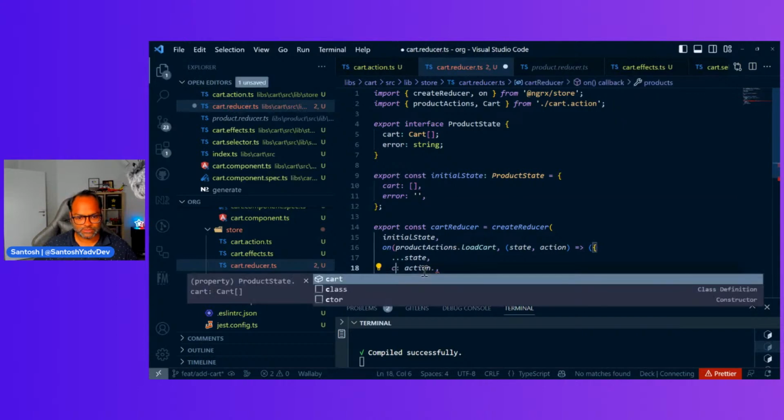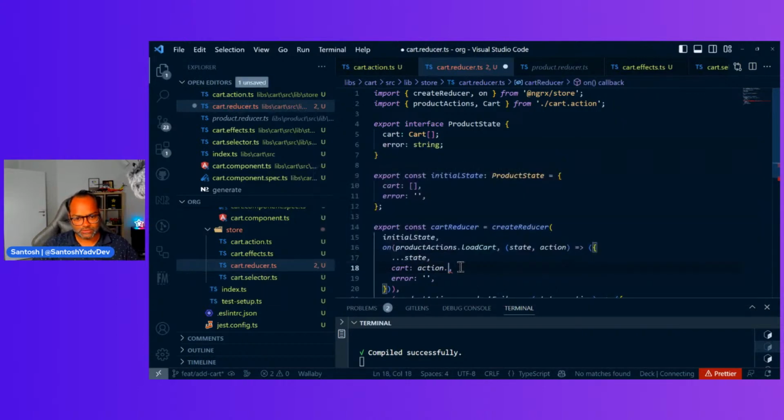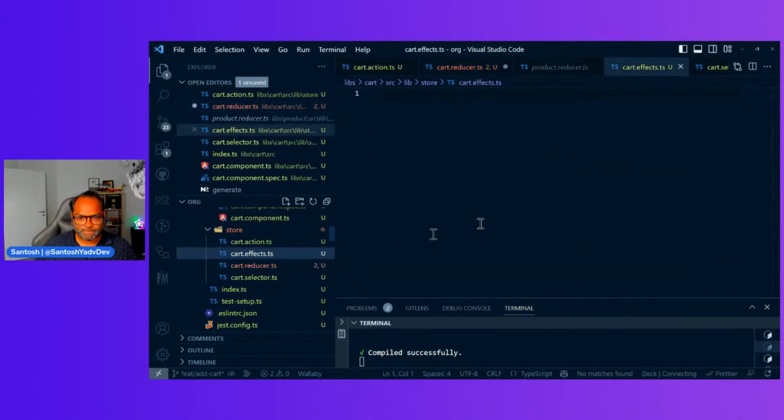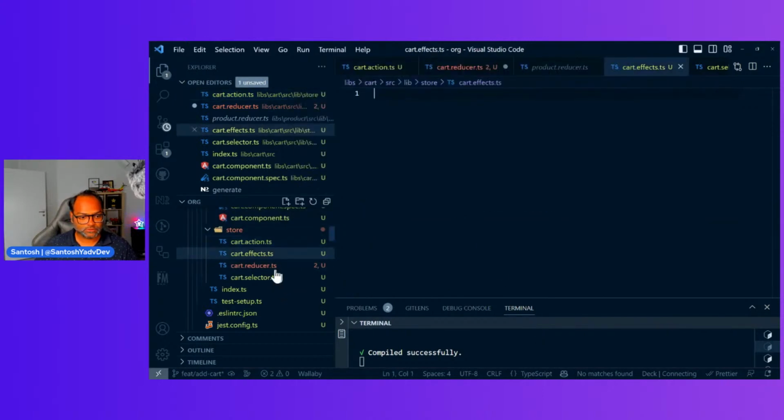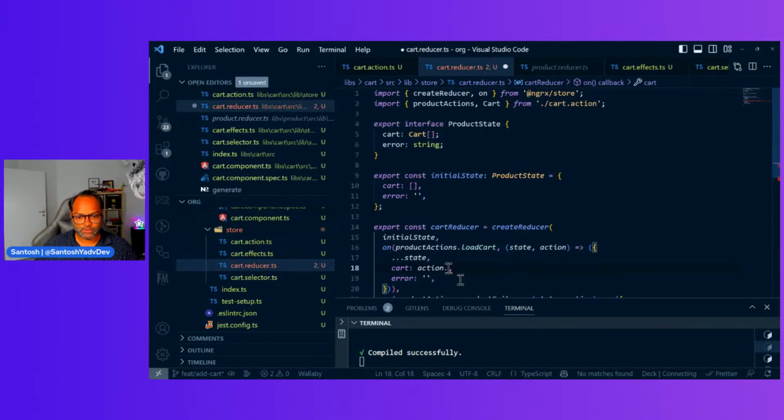So here we'll say, okay, this is cart, and this becomes action, because I have named this as product. So cart, and then it becomes action. Actions. Why is this product action?